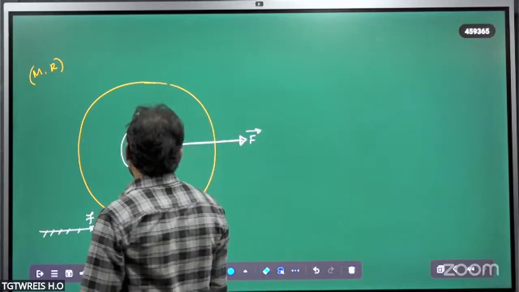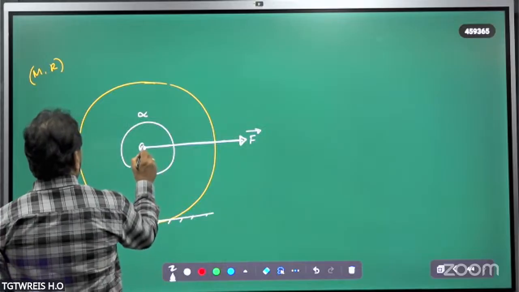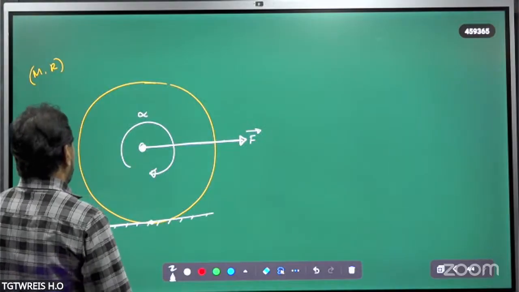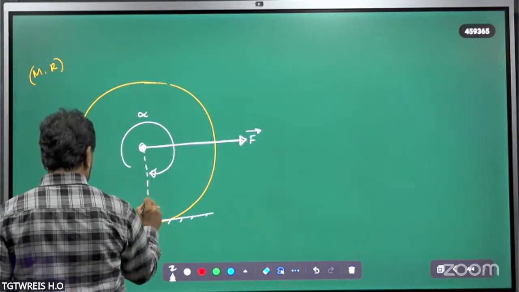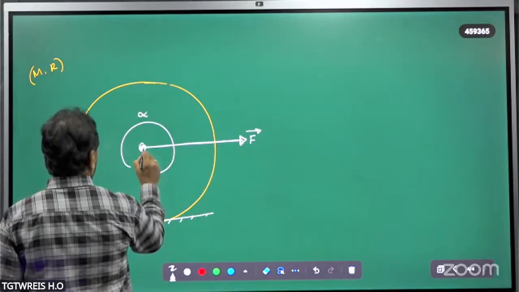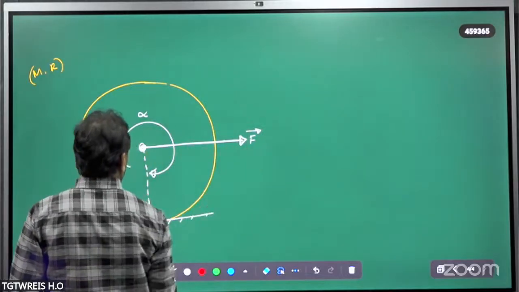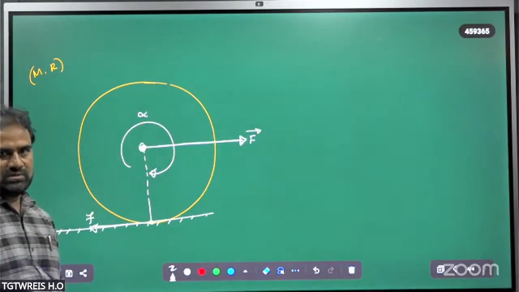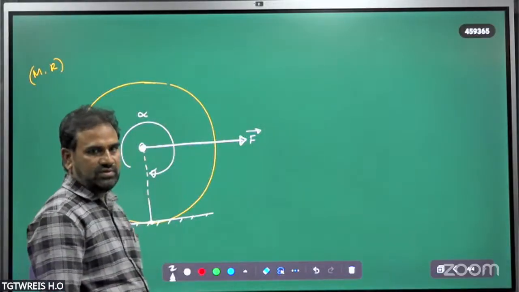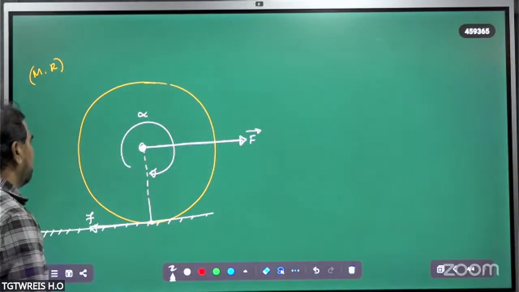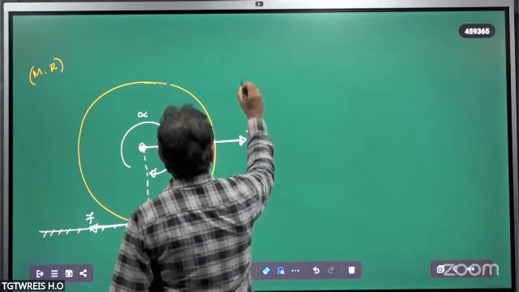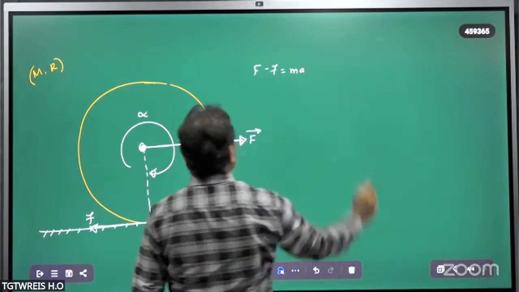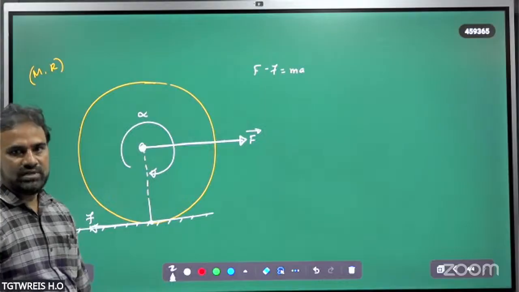How can you calculate the angular acceleration about this point of contact? About this point of contact, the torque is acting here. What does the net resultant force become? Driving force minus opposing force. What is the driving force? F is the driving force, and the friction force is the opposing force. So I am writing here: F minus f is equal to M A.